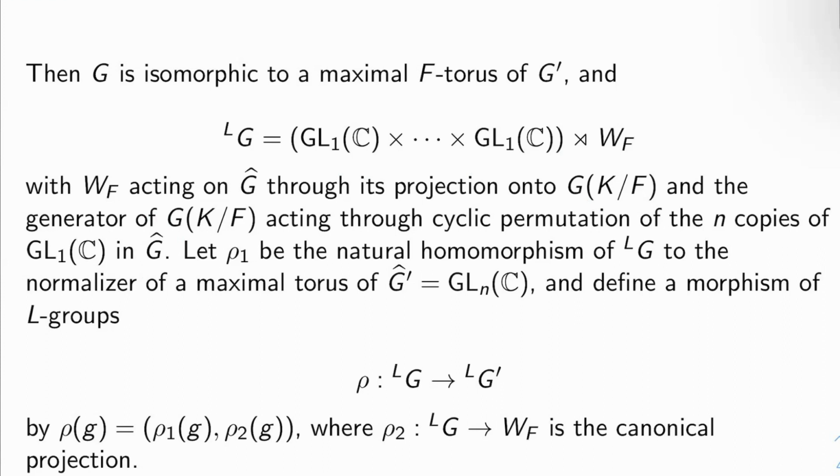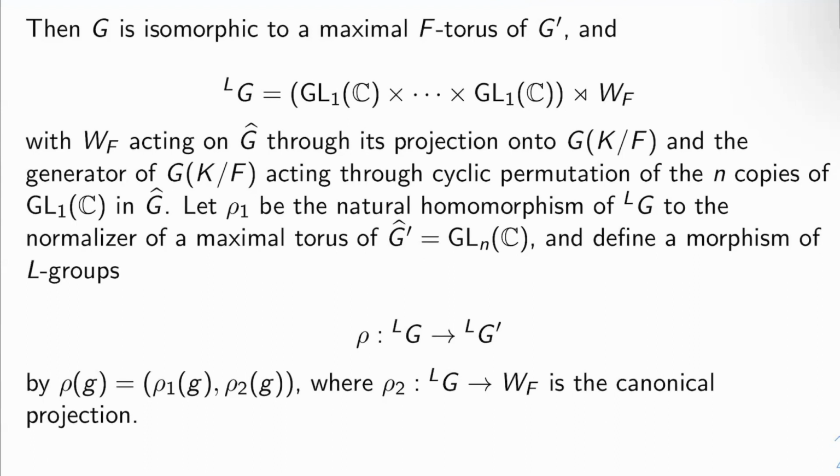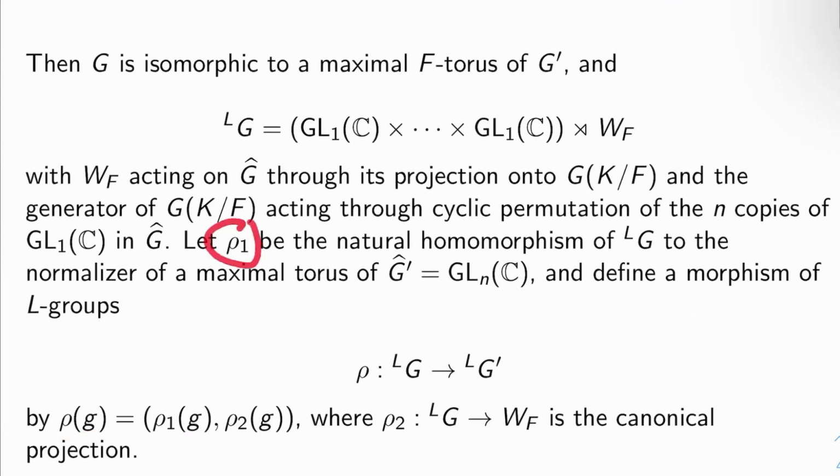Now, let's let rho 1 be the natural homomorphism of this L group into the normalizer of a maximal torus of G prime hat, which is just GLn of C. And we can use this map rho 1 to define a morphism of L groups from the L group of G to the L group of G prime. We'll call this map rho. And what should we do? Rho of g should be rho 1 of g comma rho 2 of g. Rho 1 of g I defined above, so that maps the L group of G into the normalizer of a maximal torus of G prime hat.